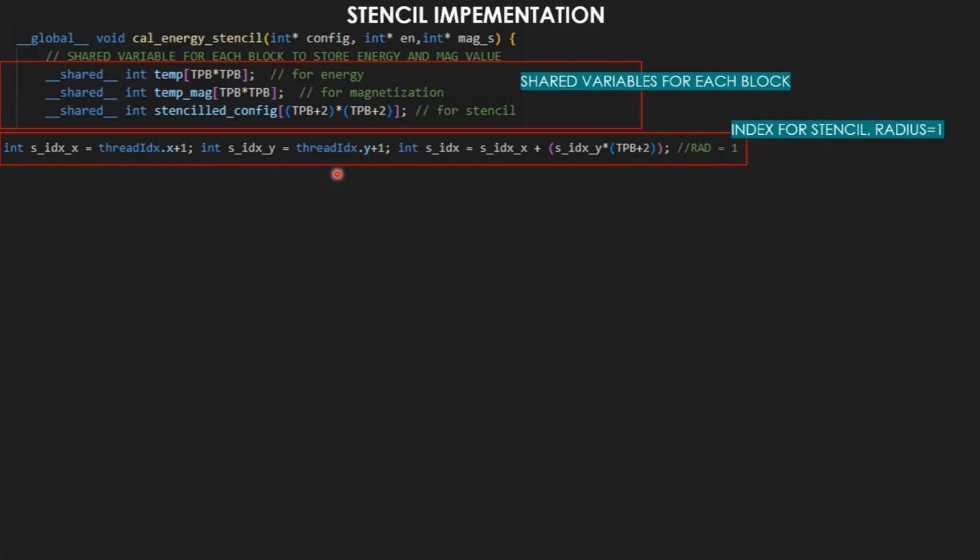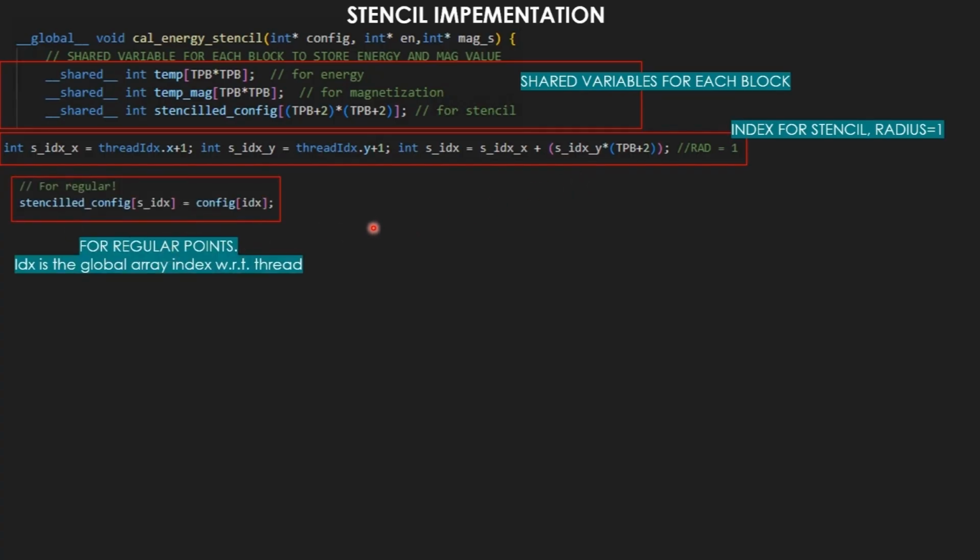The only difference is to write the overall coordinate in terms of x and y. You have to add the total number of elements in a row to have a jump of 1 in the y direction. This is because we are accessing a 2D array in a 1D fashion. The next will be for the regular points, that is the points which are in the middle of the stencil. This is directly a straightforward copy, and this was also done in the same way in the forward difference method.